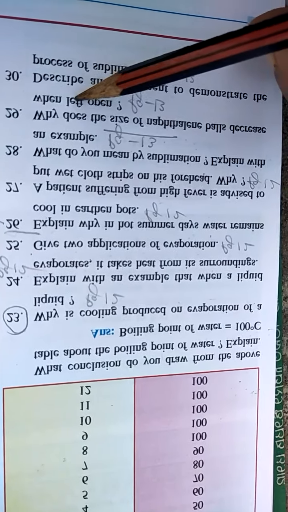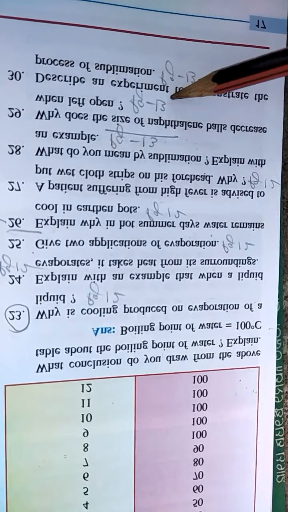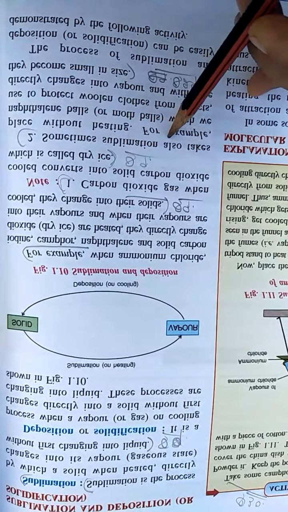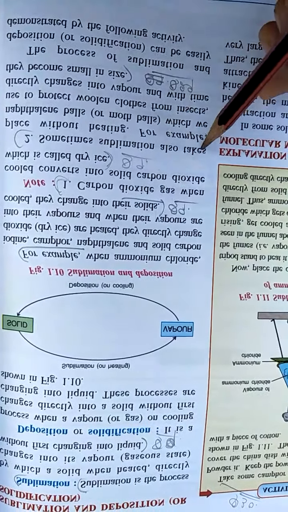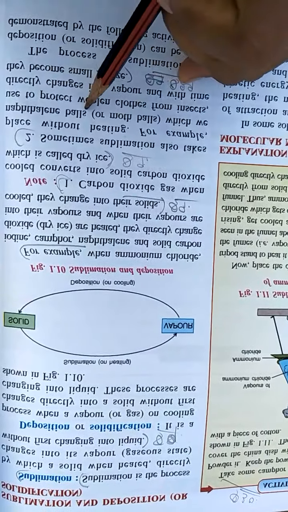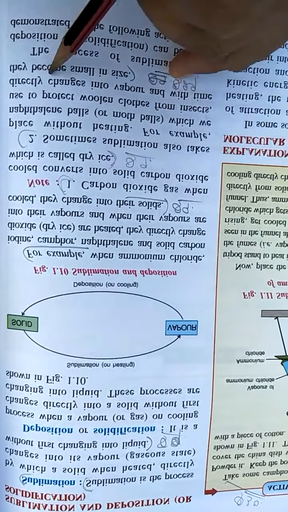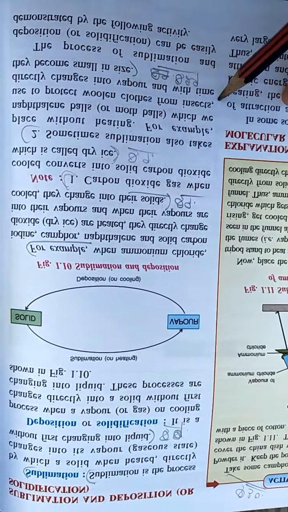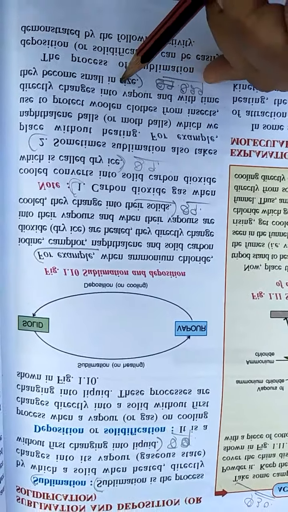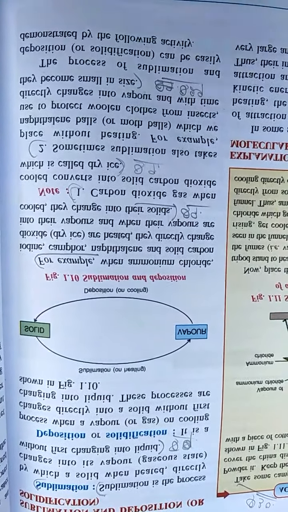Next, question number 29. Why does the size of a naphthalene ball decrease when left open? So here it is given. Sometimes sublimation also takes place without heating, for example, naphthalene balls, which we use to protect woolen clothes from insects, directly change into vapor, and over time they become small in size. So this is the answer number 29.